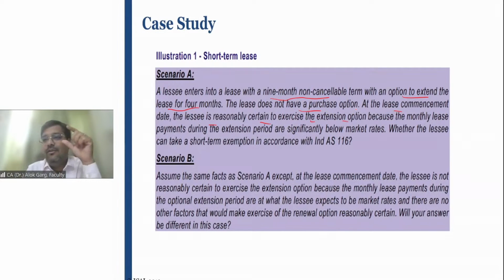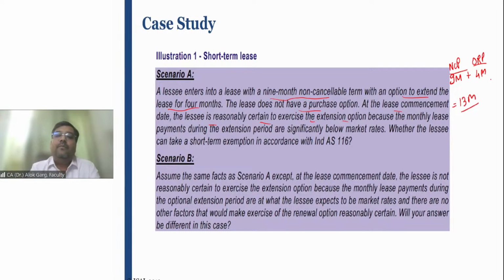9 months is the non-cancelable period plus 4 months is the ORP. In this case, 9 months is NCP. 4 months is ORP, optional renewal period. And there is a reasonable certainty to avail that option. So in this case, the lease term is 13 months. So is that a short-term lease?